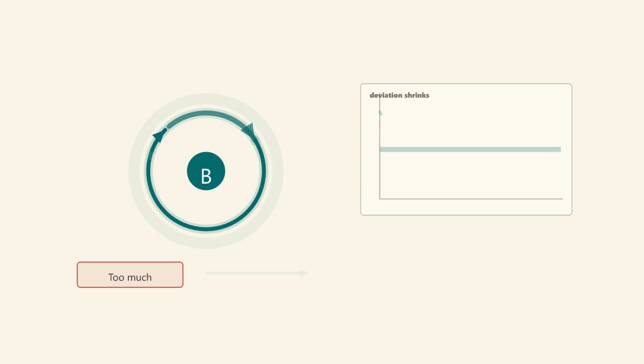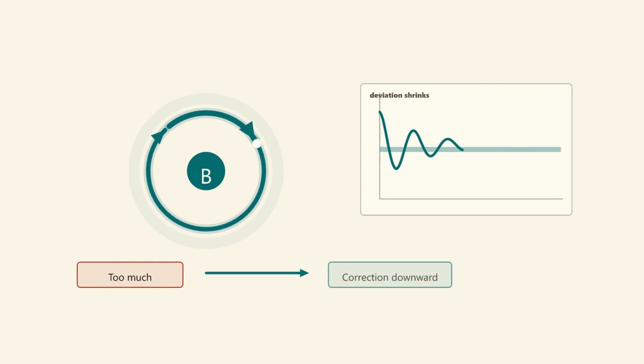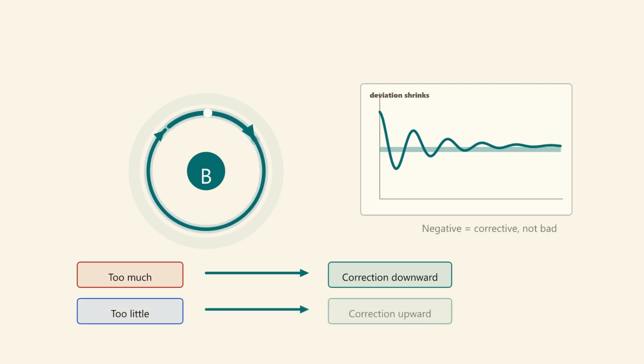The second basic loop is balancing feedback. The system detects a deviation and acts against it. Too cold, heat more. Too hot, heat less. Too much glucose, lower it. Too little, raise it. Negative feedback does not mean bad, it means corrective. Balancing loops need some comparison, even if it is simple. The system must have a target, a range, a constraint, or a condition it pushes back toward. The important movement is against the deviation. The return path carries correction. The loop is a correction engine, not a label.